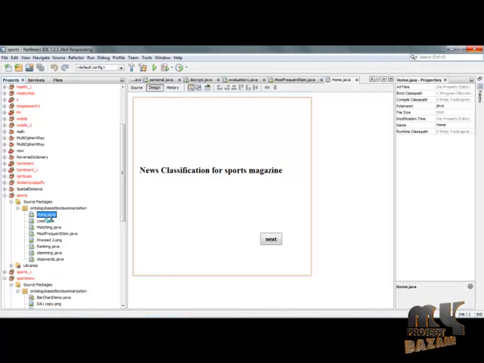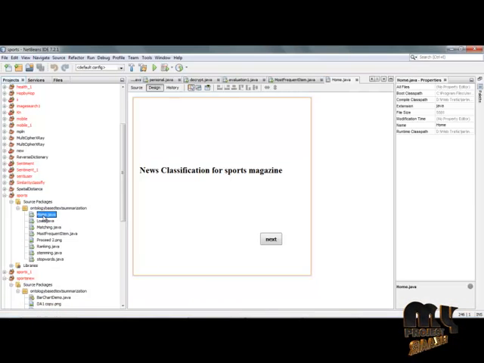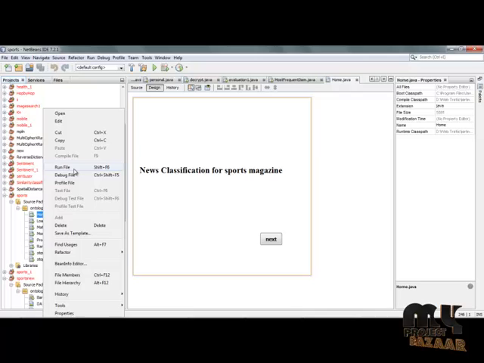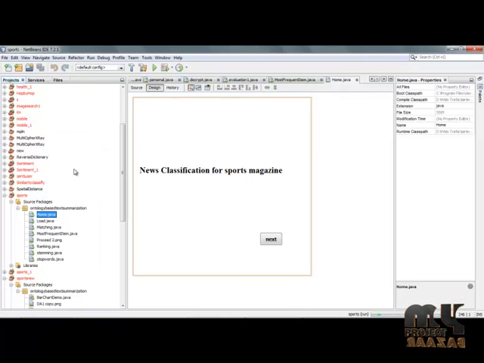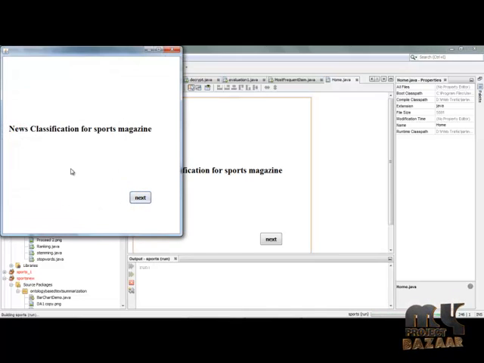So choose the home page and simply click it, and many options will occur. Simply click the run file option. After giving the run file option, wait for a while and the first page of our process will be running out. So this is the first page of our process.